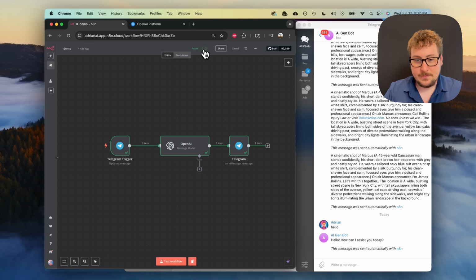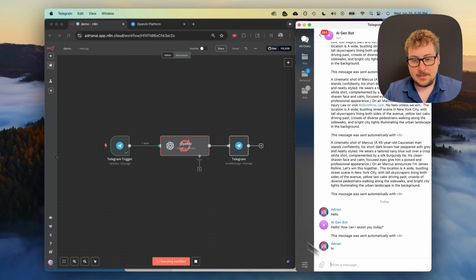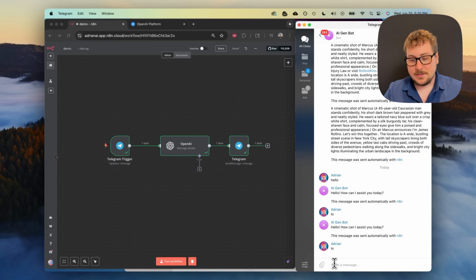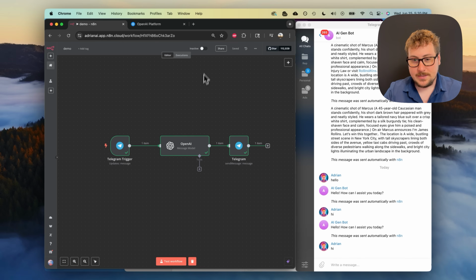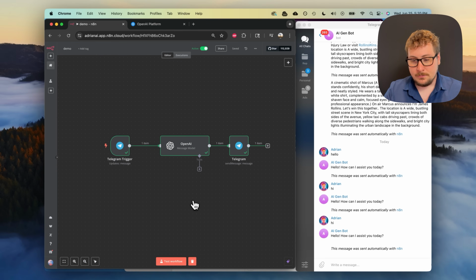So for example, if I turn it off, I can do a test workflow. In the test workflow, it's going to wait for a response. So I'll just send it hi. It's now getting the response, and it's going through and it's responding to me. But if I send another hi, for example, it's not going to get it because it's not waiting actively for a response, either for the test or the active. So we're going to pop it active. So now, as you can see, it responds to me.